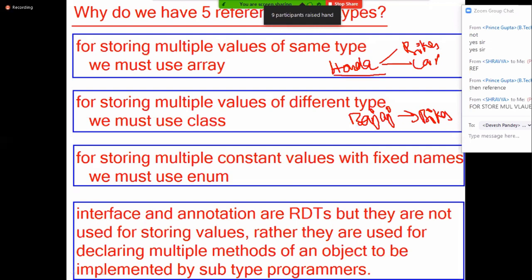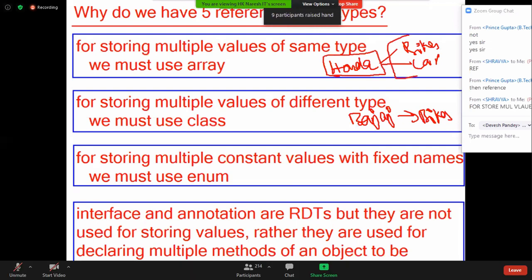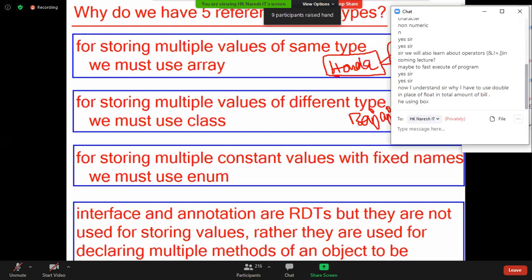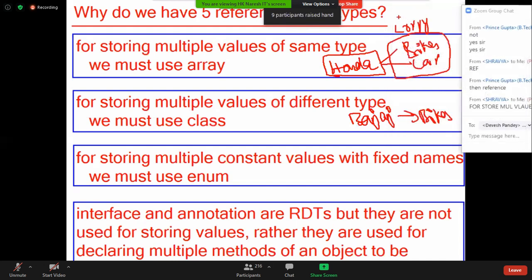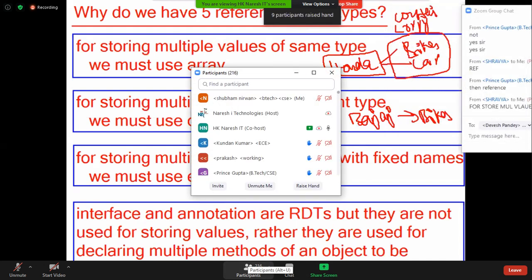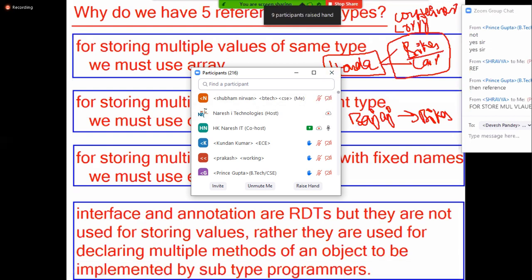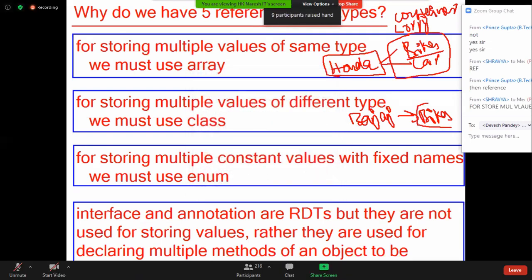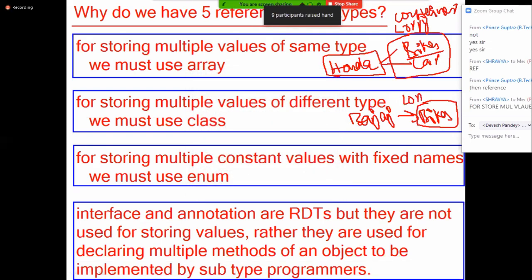Honda company wants to supply both bikes and cars to Hyderabad showrooms. Then I need one lorry, a container lorry, to carry both bikes and cars to Hyderabad. Whereas Bajaj company also requires one container lorry for supplying bikes. This container lorry arrangement is a same-type value storing arrangement. The other arrangement is a different-type value storing arrangement.